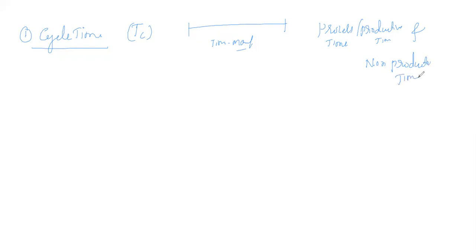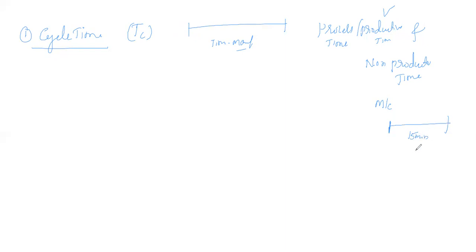So what do you mean by productive time and non-productive time? Productive time is the time spent on a particular product on a machine. For example, we will be performing an operation on a particular product on a lathe machine. Exactly, it will be 15 minutes of work on the machine.